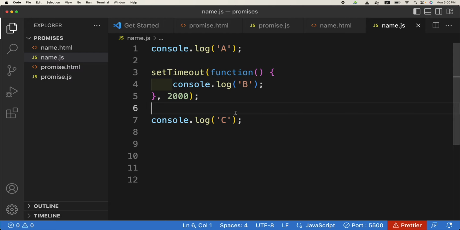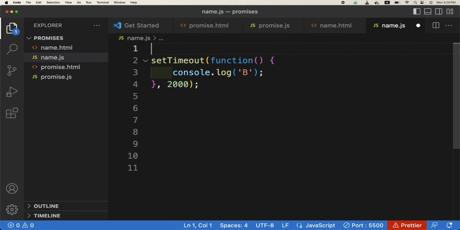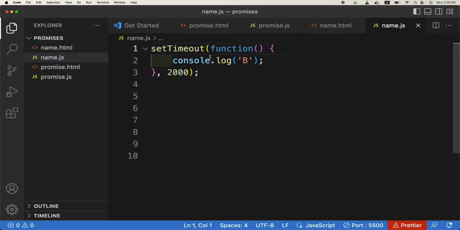Now let us print some characters in order. Maybe I can print the characters of my name here. I will first use set timeout, the same function, and print the character A after say 4 seconds.